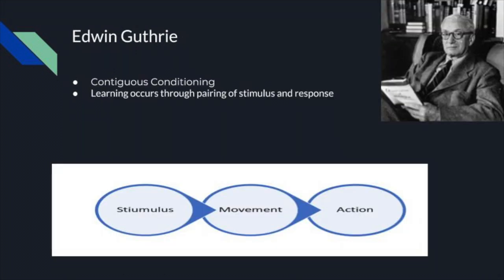Edwin Guthrie expanded on the works previously done with contiguous conditioning. His theory is simply explained as a stimulus creates a movement, and a collection of movements become the action. Repetitive stimulus over time develops an associative response or action. These responses can become habits if repeated frequently.